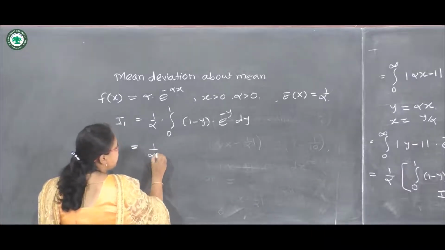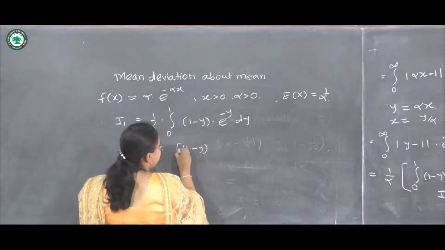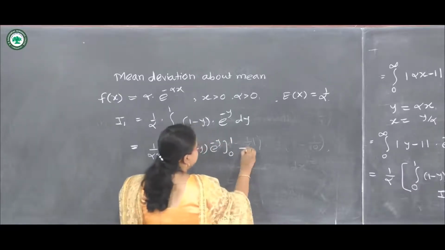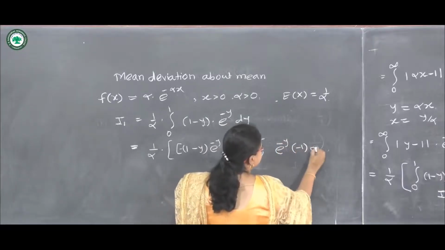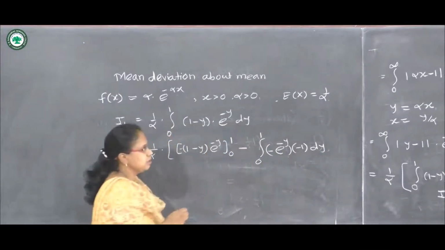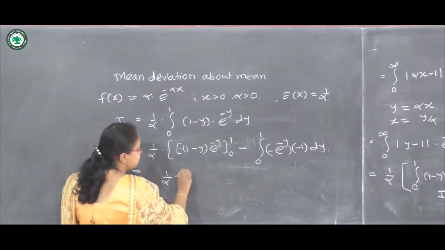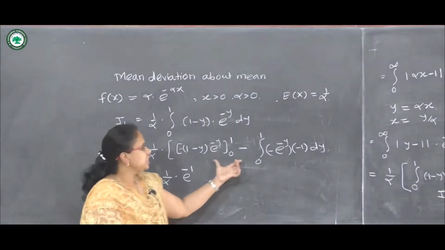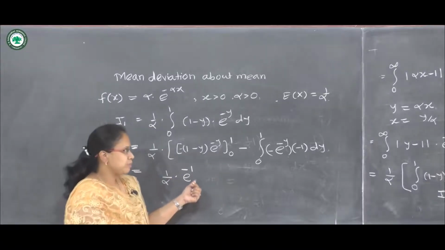So 1 upon alpha as it is here, this is 1 minus y e raised to minus y from 0 to 1, and minus integration of e raised to minus y, and which can be solved. We will get 1 upon alpha into e raised to minus 1. I have written directly the answer. You can check by solving this integration. This is 1 upon alpha into e raised to minus 1.